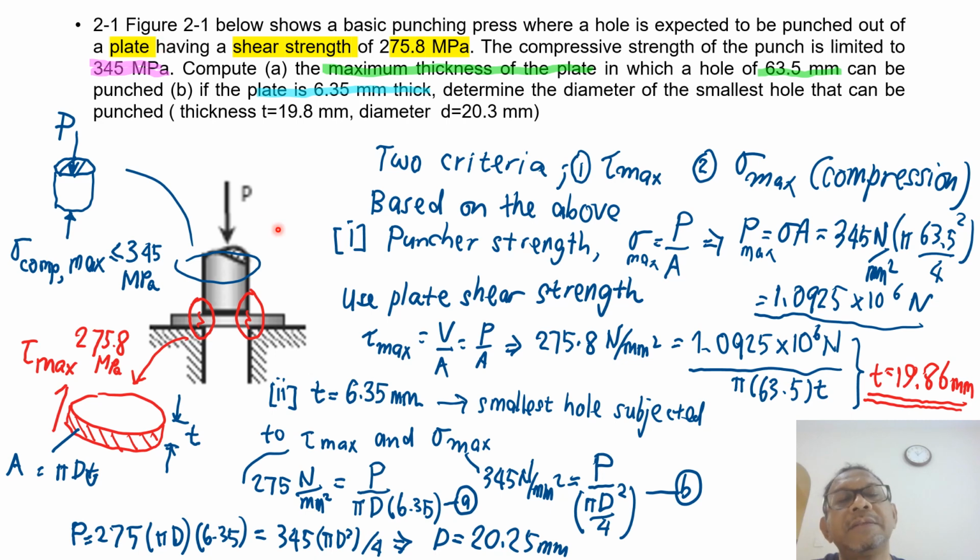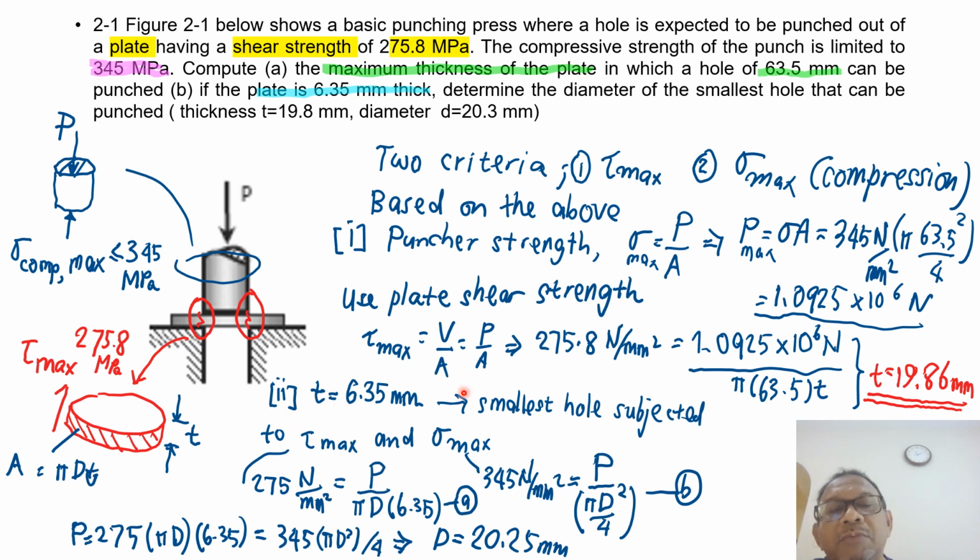The second question asks us, what happens if the thickness of the plate is 6.35 mm? What is the smallest hole that can be punched through the plate? Now, it is given this value, and we need to find the smallest hole. As we make the hole smaller, we also need to make the punch diameter smaller. When the punch diameter is smaller, the stress of the punch will go up. So here we check for the stress of the punch.